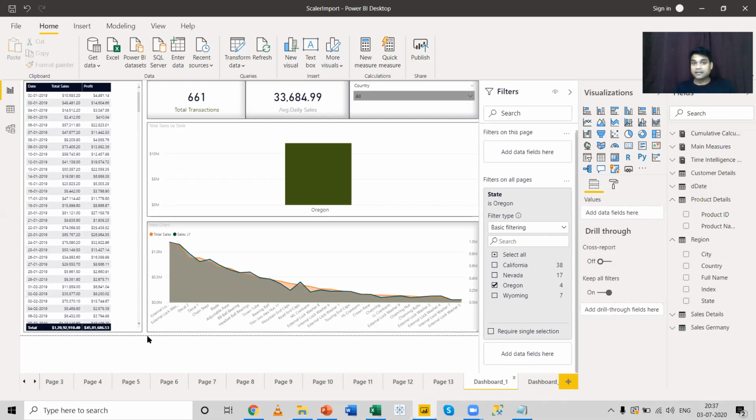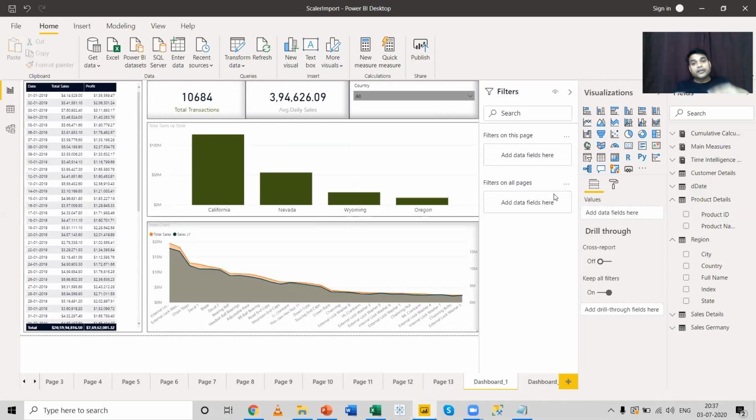Then what is a slicer? We cannot change the interactivity of a filter. We cannot change how a filter will interact for all the pages. If a filter is applied on all the pages, it will be applied. We cannot change its interactivity. I don't want this filter to be on this page. I want this filter to be only for this page. But again, for this page, I have to come and apply a new filter. So that's a very cumbersome job, right?